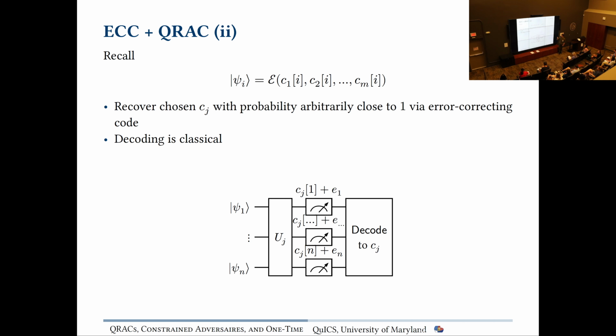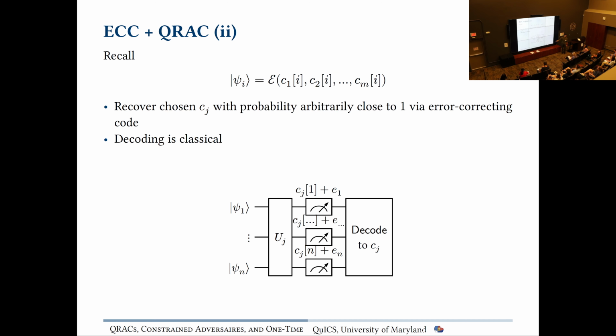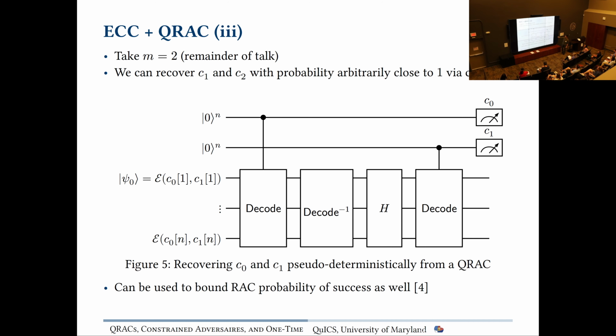And you might be wondering, why is this useful or interesting? Well, it gives you some bounds, but it's actually not that useful or interesting until you start introducing some further construction ideas, which we're going to get to shortly. OK, so as before, here we do our measurement before we decode, but we can actually do our measurement after decoding and make it sort of non-destructive. So we can actually recover both messages, C0 and C1. Right? So in some sense, we haven't done anything too interesting. I could have just sent Bob both messages C0 and C1 classically, and I didn't have to engage in this whole protocol. It doesn't really give us anything super cool.